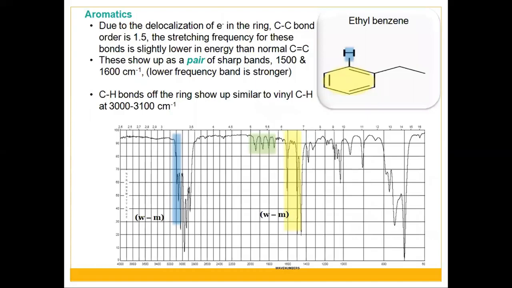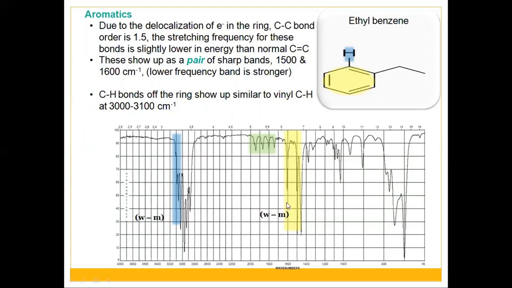So if we observe the overall aromatic IR spectrum, due to the delocalization of the electrons in the ring, the carbon-carbon bond order is 1.5. The stretching frequency for these bonds is slightly lower in energy than a normal carbon-carbon double bond. So these show up as a pair of sharp bands between 1500 to 1600 per centimeter, where the lower frequency band is stronger. And the CH bonds of the ring show up similar to vinyl CH at 3000 to 3100 per centimeter.